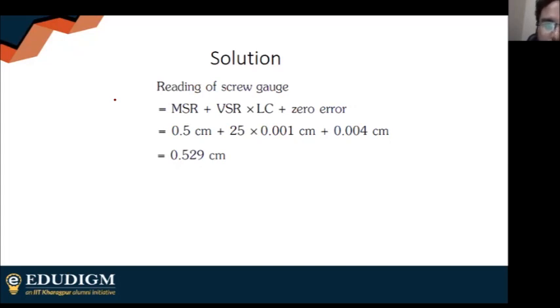They're very, very easy. All I needed to do in this question is to know this basic formula. This is the basic formula to get a reading from a screw gauge. That's it. All I had to do was that. And the rest was all easy.